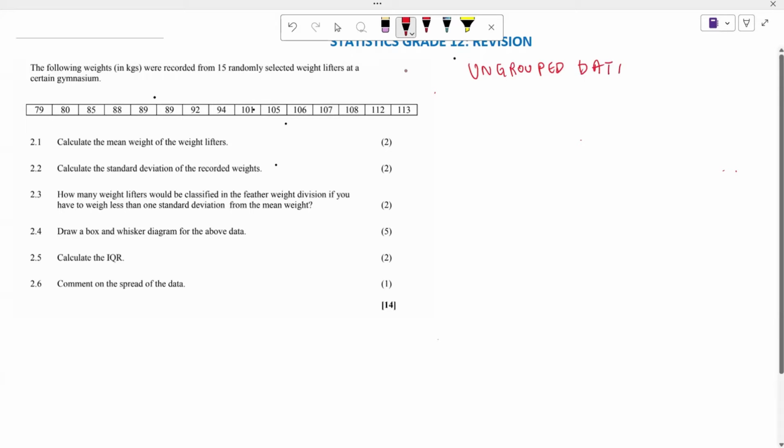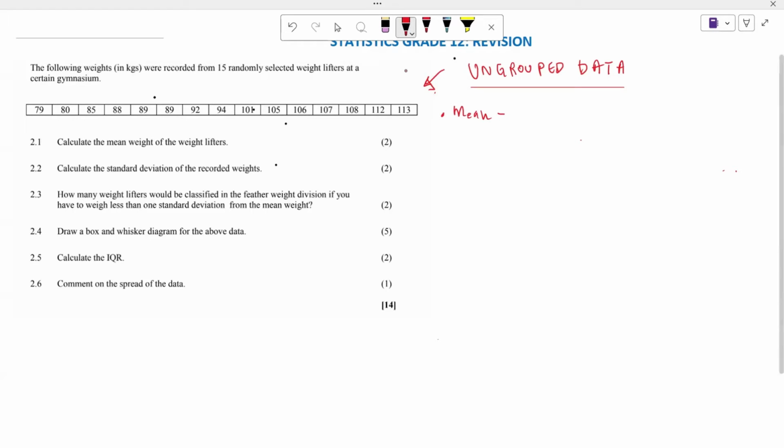This is one of the examples of ungrouped data. Under ungrouped data, these are some of the key things we are trying to understand, firstly the mean.